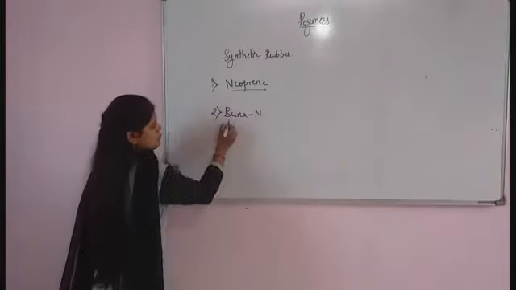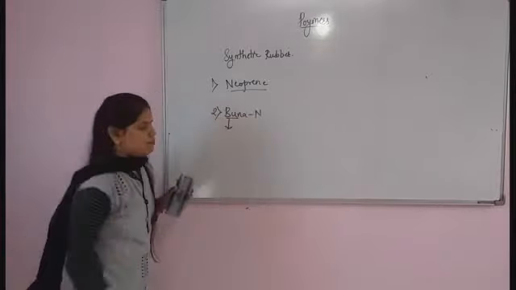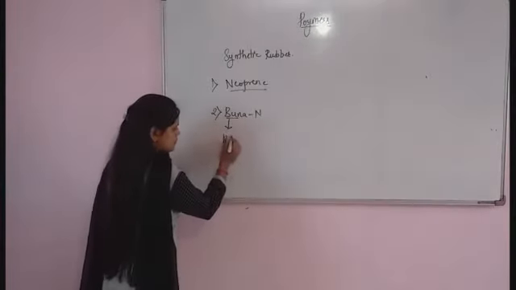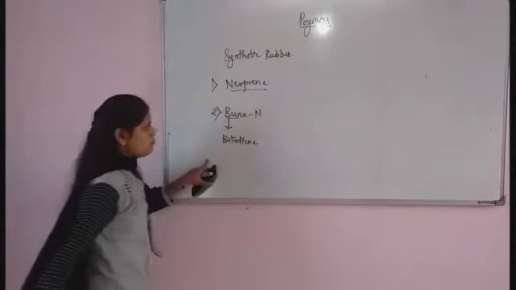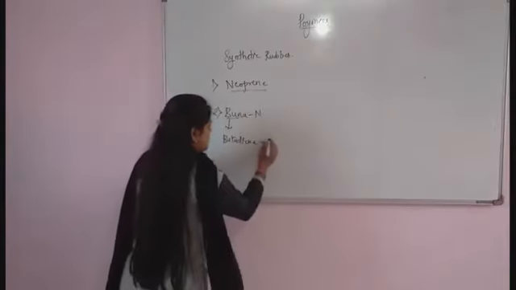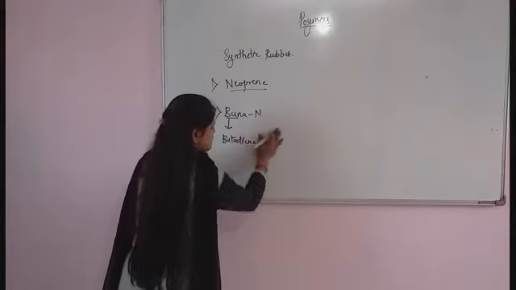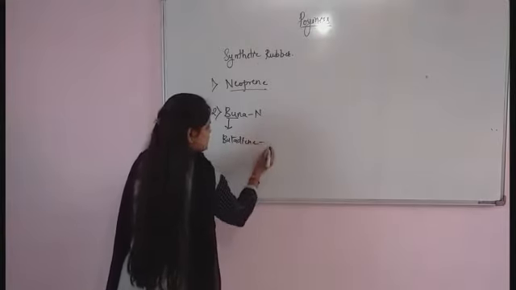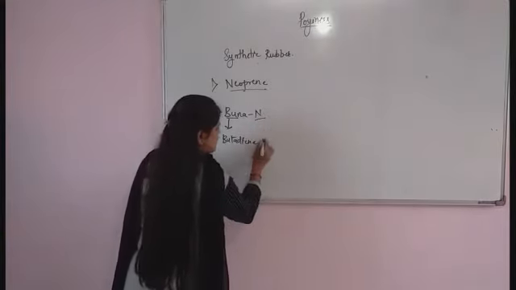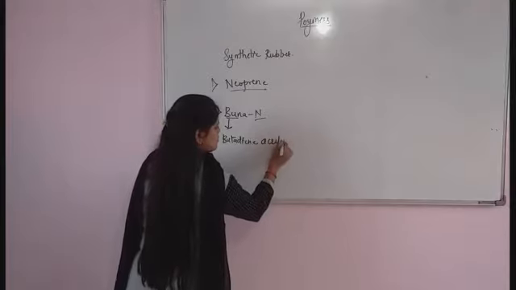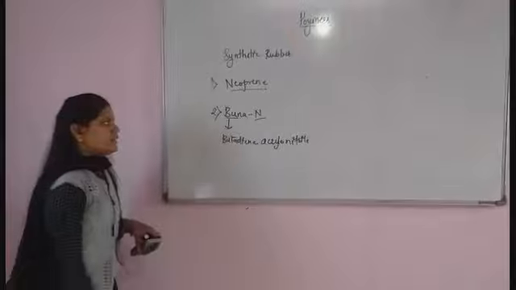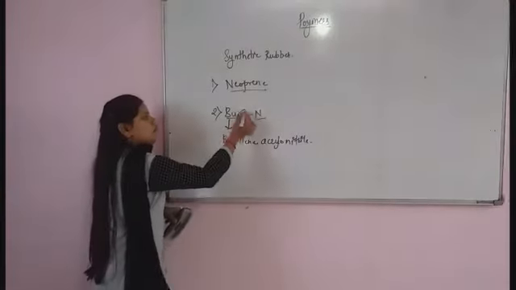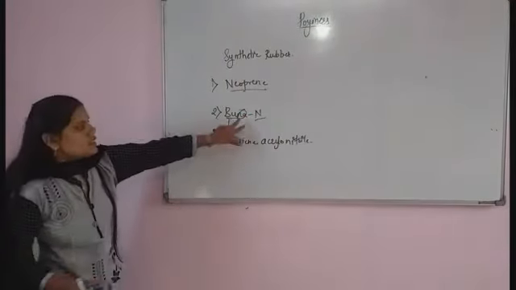Here Bu is butadiene, and N means acrylonitrile. And this Na is nothing but sodium.